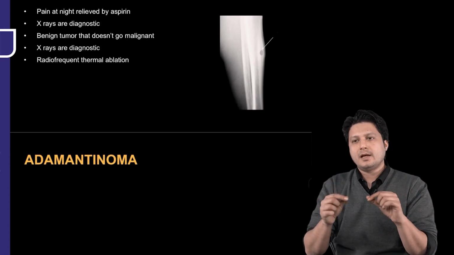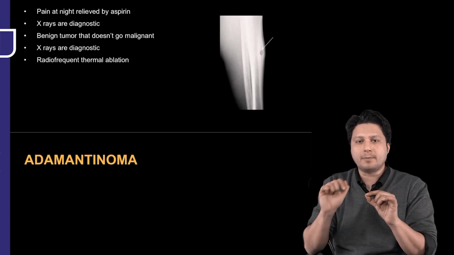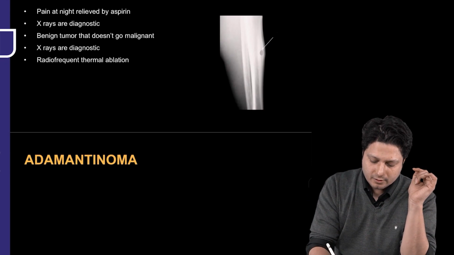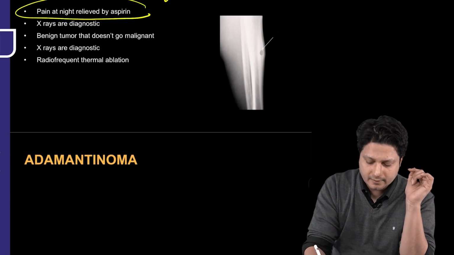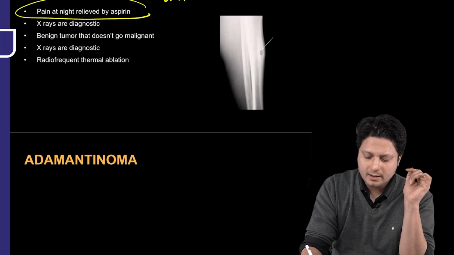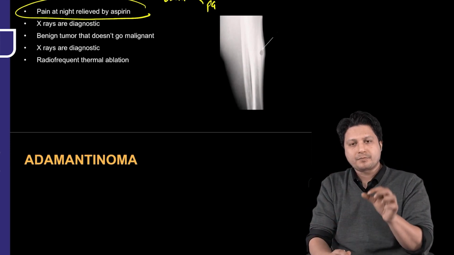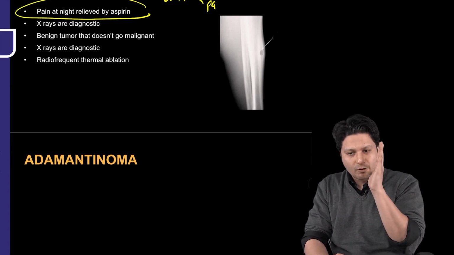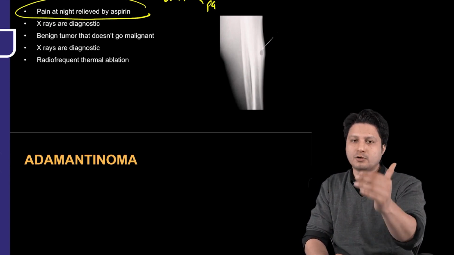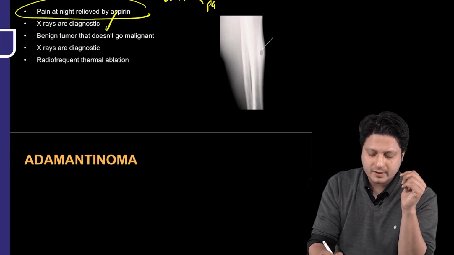The reason is that the lesion contains cyclooxygenase and prostaglandins. The pain which is more at night is relieved on taking aspirin, because the lesion of the osteoid osteoma contains cyclooxygenase and prostaglandins. And if you give a cyclooxygenase inhibitor to the patient, there will be a dramatic relief in the pain. This is one such clinical feature which will always be kept in your examination if the question is asked in pertinence to osteoid osteoma.